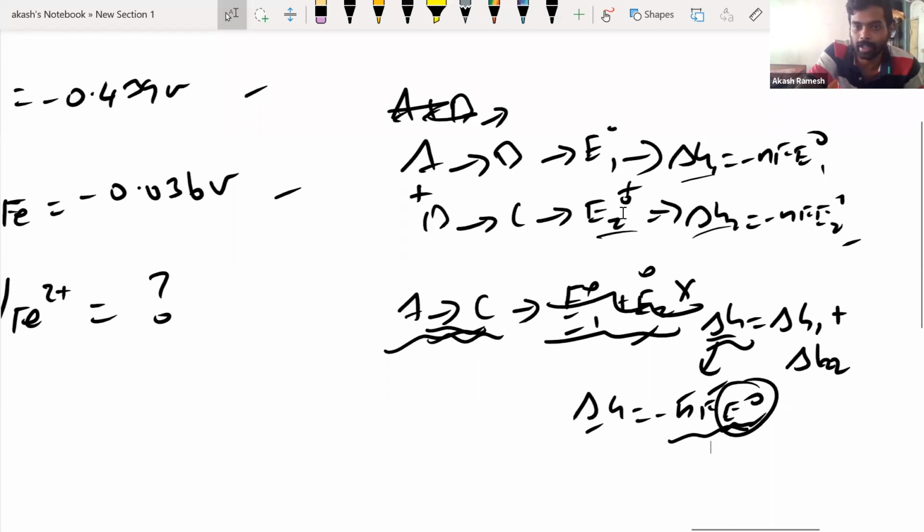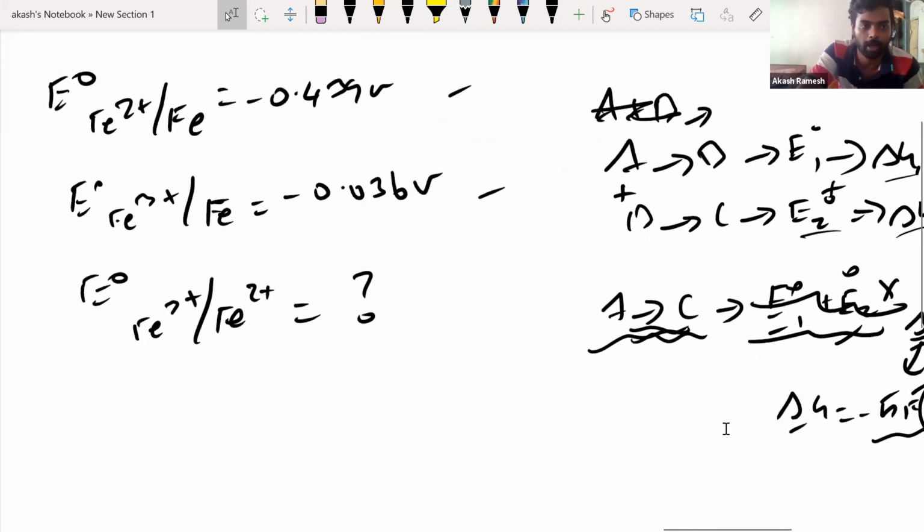E1 naught is there, E2 naught is there. Directly you cannot add. Convert them into delta G's, both of them. Then you add or subtract or whatever you do, you get the required equation. That required equation will have some delta G based on delta G1 and delta G2. And from the value of delta G, again use the equation delta G equals minus nF E naught to find the E naught for this reaction. Okay, I hope you understand what I'm trying to say.